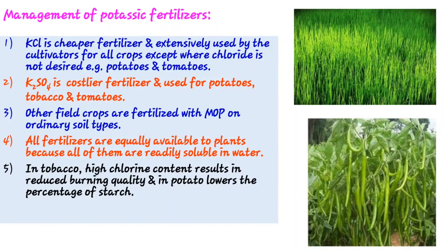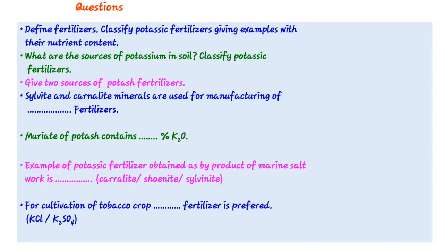Okay, then see the last point, that is questions for assignment. On potassic fertilizer: define fertilizer, give the classification of potassic fertilizers with their examples and nutrient content. Second question, what are the sources of potassium in soil, and classify potassic fertilizers. Third question, give two sources of potassic fertilizer. That is minerals and others. And fill in the blanks related to potassic fertilizer.